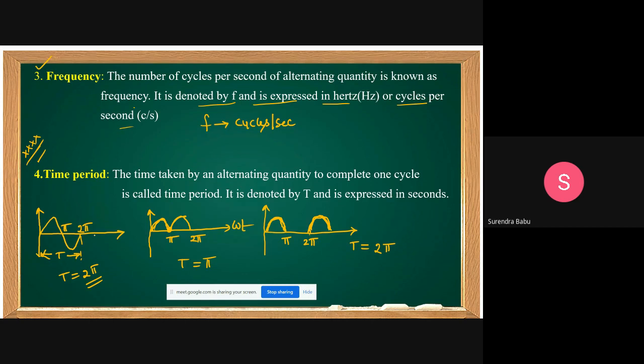One definition all of you know: the time taken for one cycle is nothing but one time period. But we don't always expect a one cycle waveform only. We can expect it like this also. Then how do we define the time period? The starting wave shape is again repeating at what time is called time period. This is the 2 pi time period. Sir, if it is not repeating, what can you do, sir?